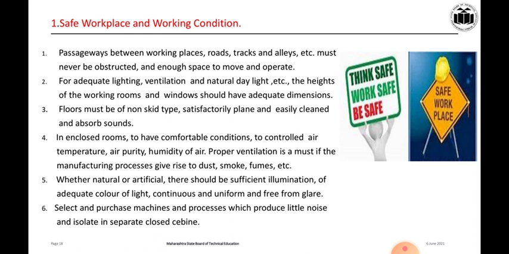In an enclosed room, controlled air temperature, humidity and purity mean a comfortable environment. Whether natural or artificial, there should be sufficient illumination of adequate color of light, continuous and uniform and free from glare. There will be some color coding.